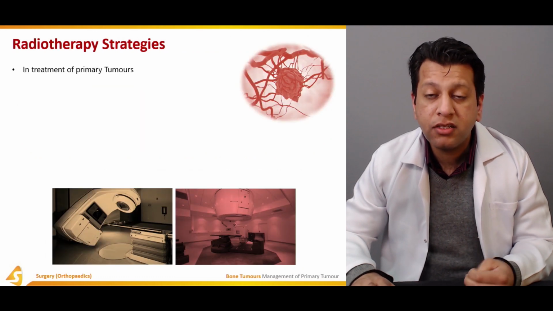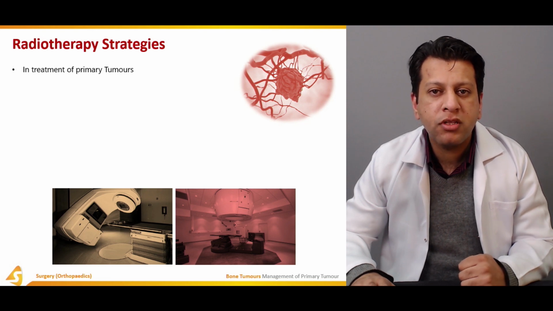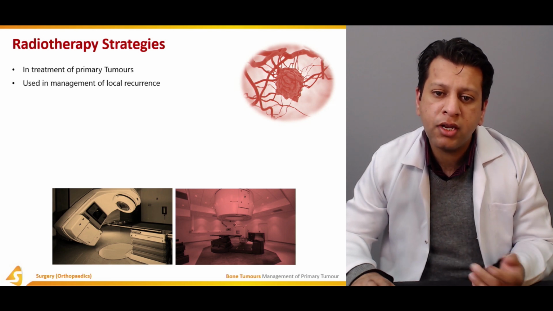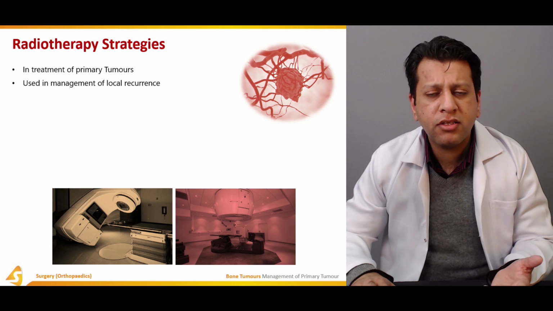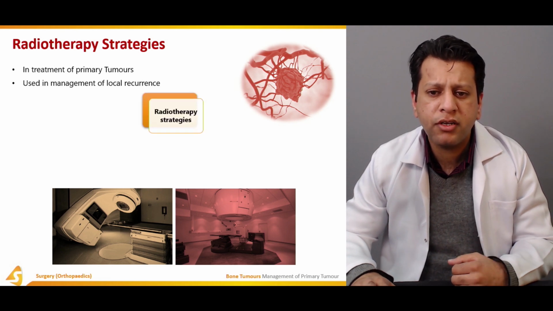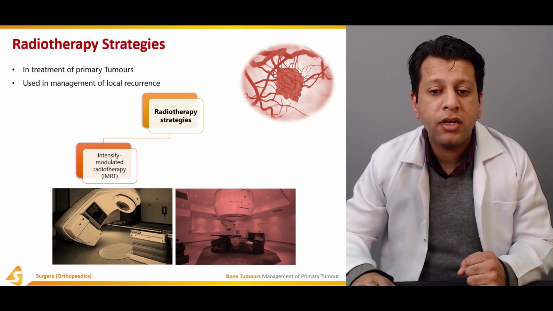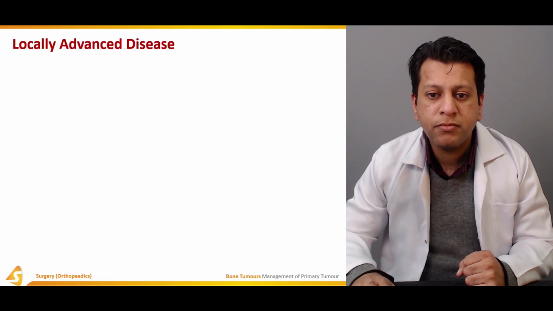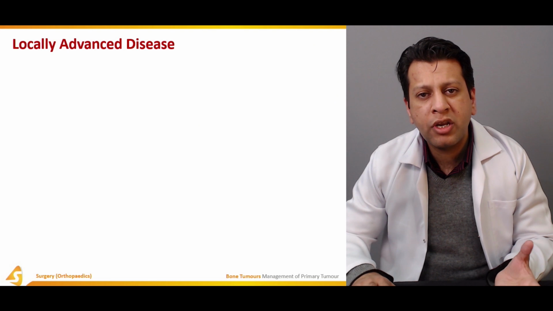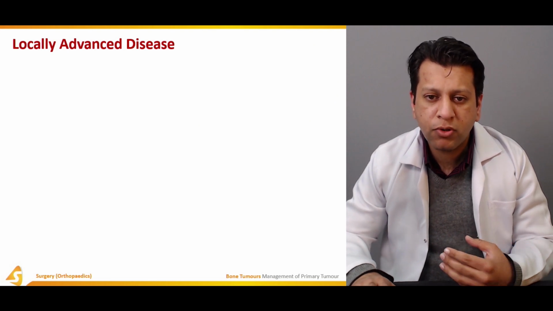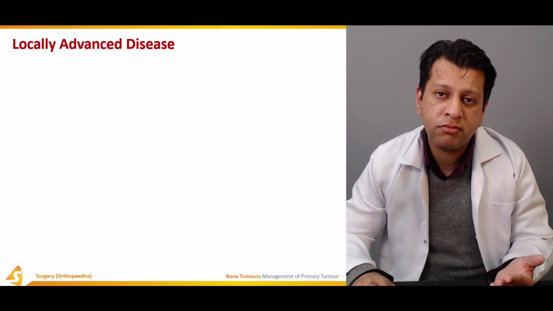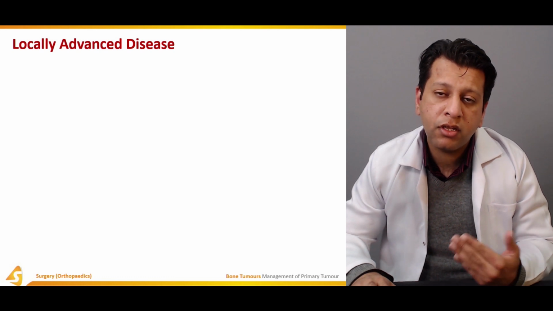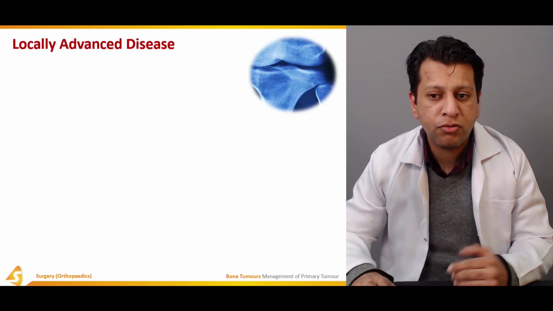So what are the different strategies for radiotherapy? In the case of a primary tumor, there are three main modes of external beam radiotherapy which are utilized nowadays, and other options can be used for local recurrence. These radiotherapy strategies include intensity modulated radiotherapy, carbon ion therapy, and proton therapy. But if the disease is locally advanced, resection is probably not always possible, or the disease is so extensive that we have not been able to achieve clear margins after resection. Then for locally advanced disease, radiotherapy can also be given.